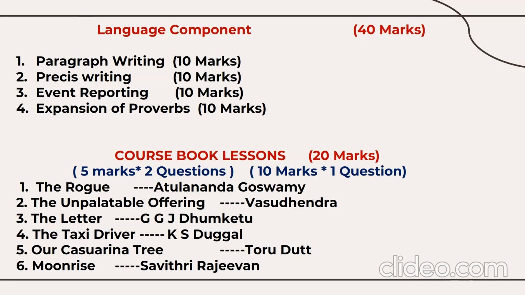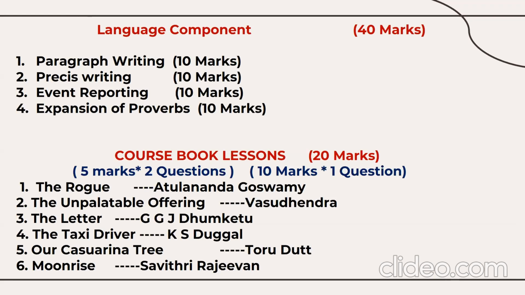Then we have a few lessons, which we call coursebook lessons, and these carry 20 marks. You have about 6 lessons in your syllabus: The Rug, a story by Goswami; The Unpalatable Offering, a story by Vasudhendra; the letter by Tumiketu; The Taxi Driver by Duggal; Casuarina Tree, a poem by Toru Dutt; and Moonrise, another poem by Savitri Rajivan.